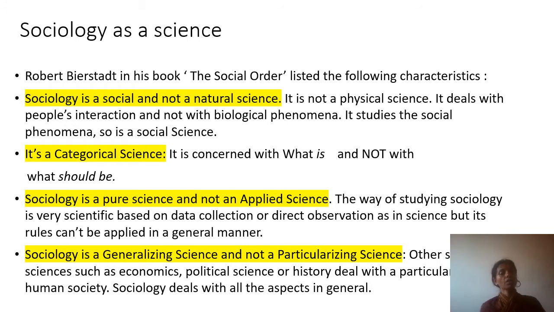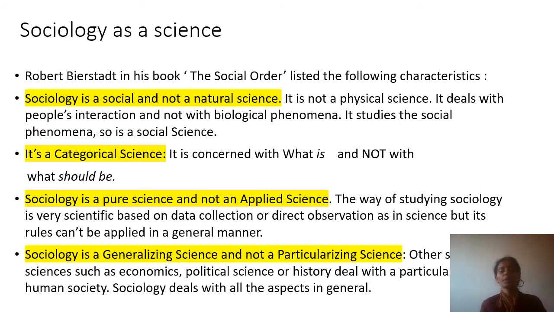Now, sociology is a pure science and not an applied science. What is the difference between pure science and applied science? The way we study sociology, it is very scientific. That means it is based on observation. That's why we are calling it scientific. It is based on concrete evidence which is there in the society. You can prove it. Yes, it is so. It is based on data collection or direct observation, as it is in science also. But the difference is